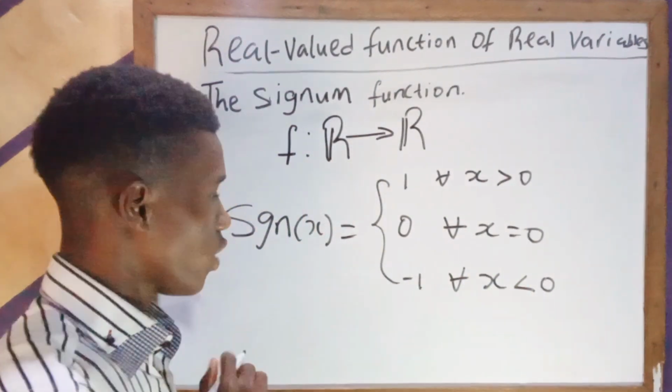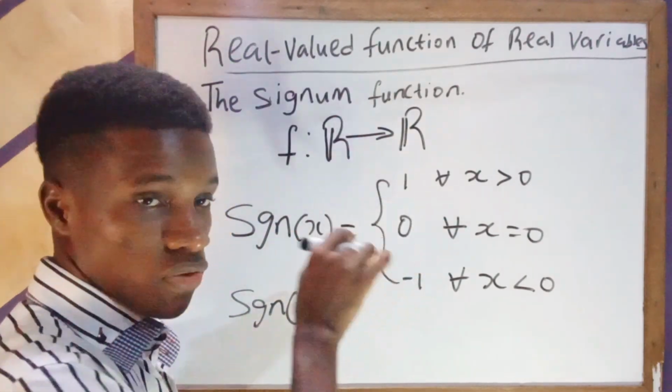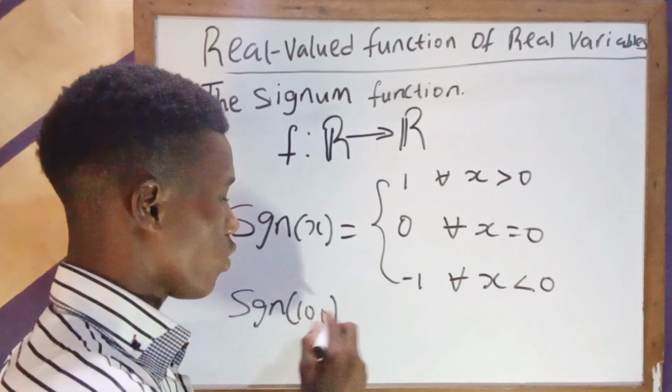So if you are given a value, let's say signum of 100, from the definition of the signum function, we say that signum 100 is equal to 1.